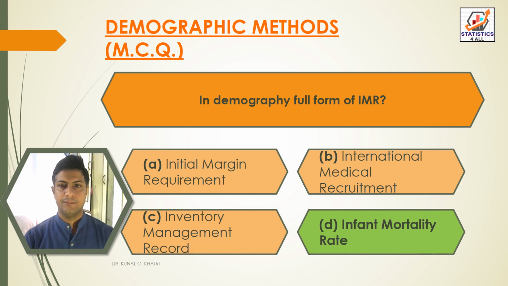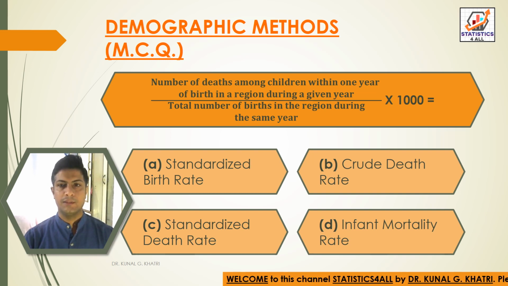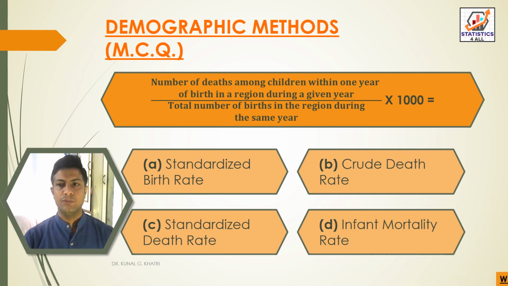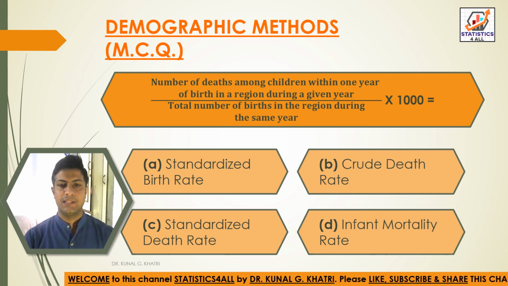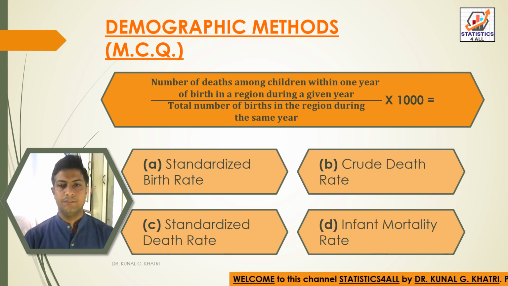Next question, number of deaths among children within 1 year of birth in a region during a given year, whole divided by total number of births in the region during the same year into 1000. So options are option A standardized birth rate, option B crude death rate, option C standardized death rate, option D infant mortality rate.